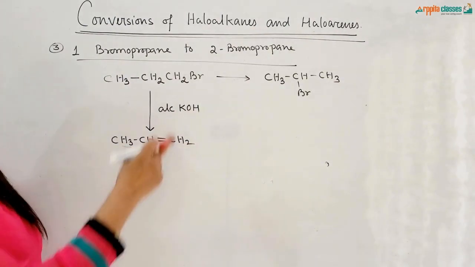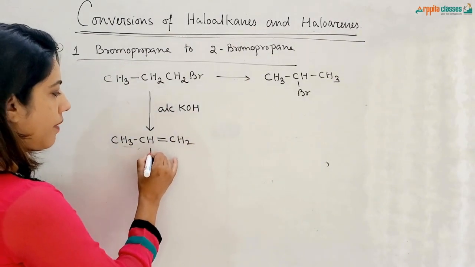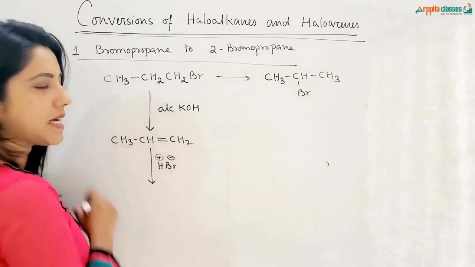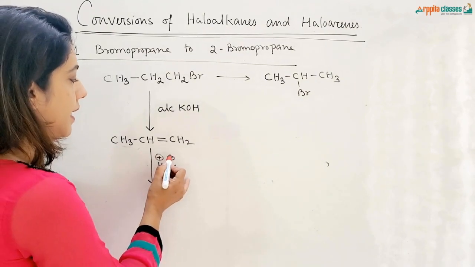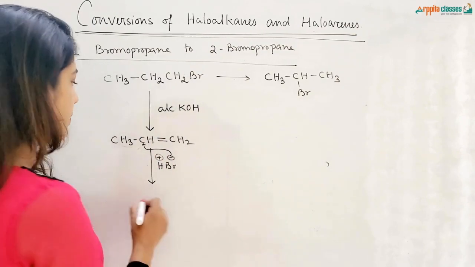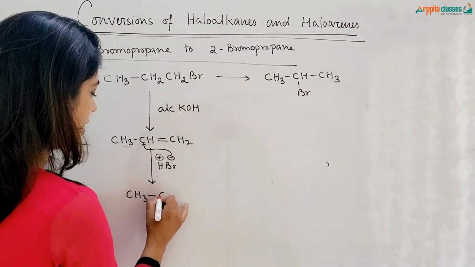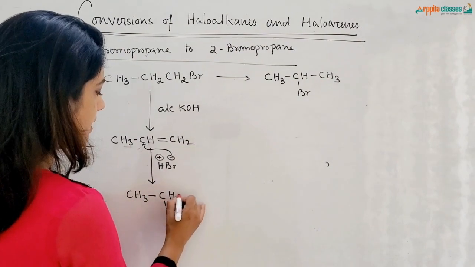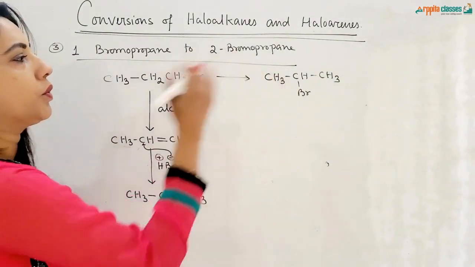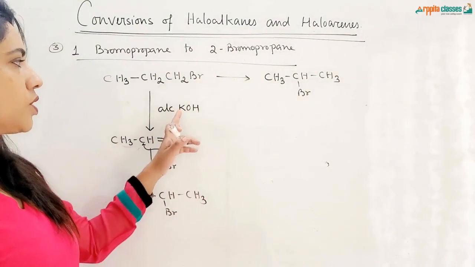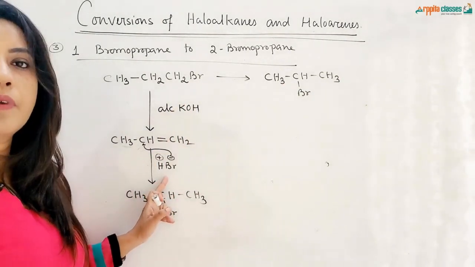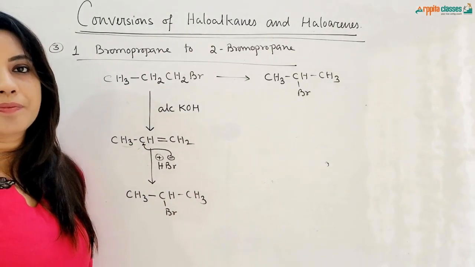Now from propene to 2-bromopropane. If I treat this with HBr, the addition will take place as per the Markovnikov rule, and the negative part of this reagent will get attached to that carbon atom which has fewer hydrogens. So we'll get CH3, CHBr, CH3. So we got 2-bromopropane. So from 1-bromopropane to 2-bromopropane, the step is first you treat this with alcoholic KOH to convert it into alkene, and then addition of HBr will give you the required product.